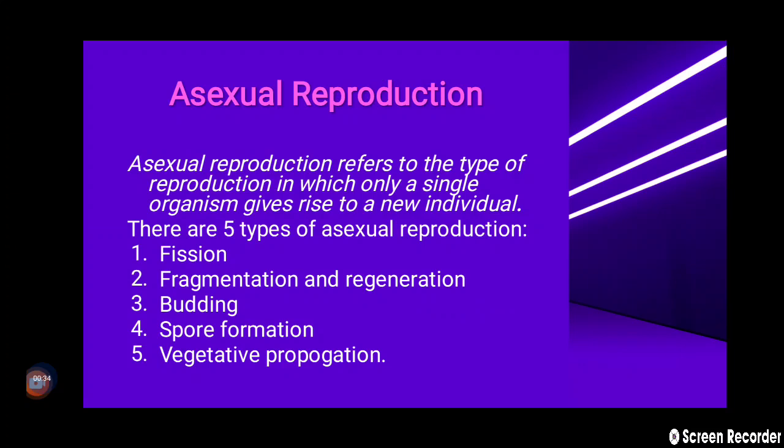Asexual reproduction refers to the type of reproduction in which only a single organism gives rise to a new individual. There are generally 5 types of asexual reproduction. First, fission. Second, fragmentation and regeneration. Third, budding. Fourth, spore formation. And fifth, as seen in a few plants, vegetative propagation. We'll look at them one at a time.